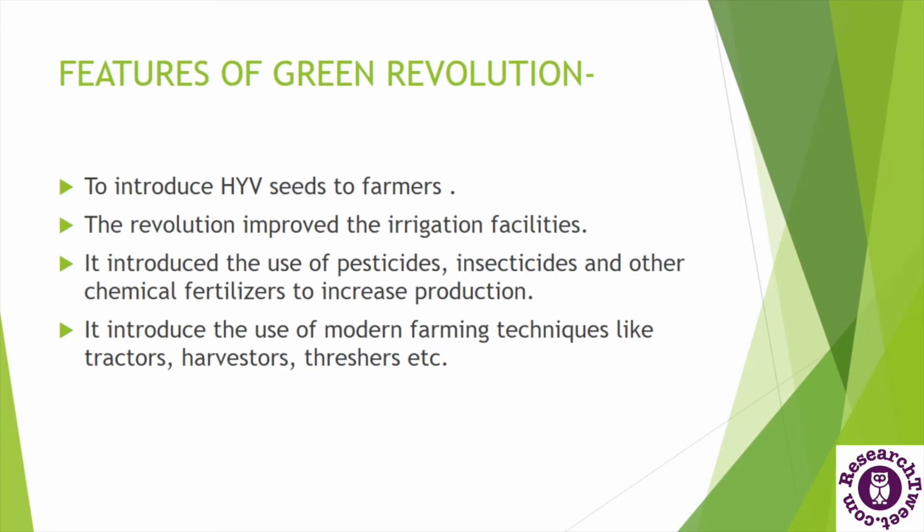Now these HYV seeds need proper care for better yield. So chemical fertilizers, pesticides and insecticides were used and made easily available for farmers so that they can use all these things. Now the traditional farming tools were replaced by time saving and easy to use modern farming tools. And in this period many inventions were also made in farming tools, like many types of tractors, harvesters and threshers were made and developed.